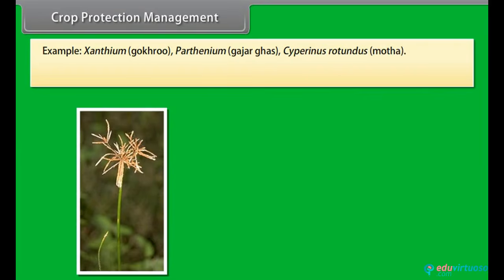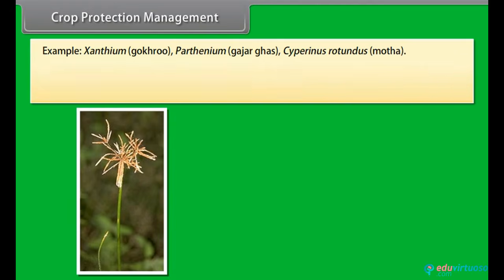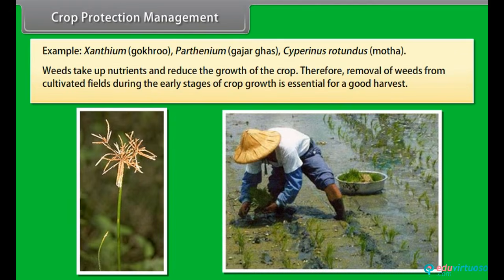Example: xanthium, gokru; parthenium, gajar ghas; Cyperus rotundus, motha. Weeds take up nutrients and reduce the growth of the crop. Therefore, removal of weeds from cultivated fields during the early stages of crop growth is essential for a good harvest.